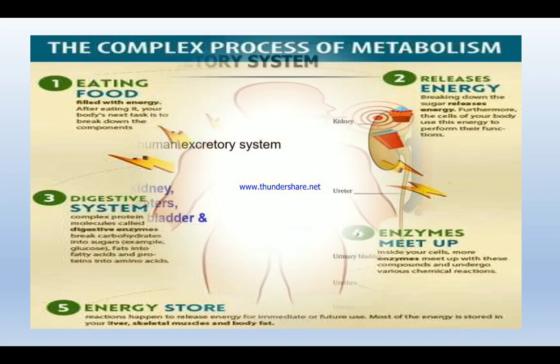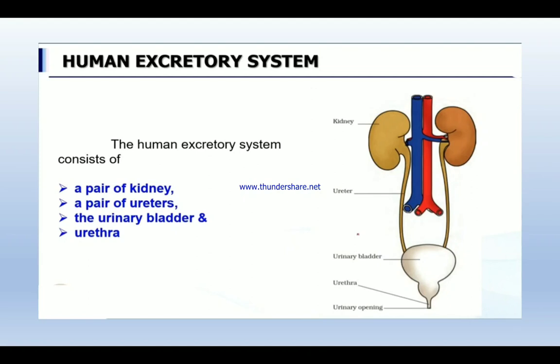The human excretory system consists of a pair of kidneys which produce the urine, and a pair of ureters. See, this is the pair of kidneys. Then the pair of ureters. Can you see the tube-like appearance?